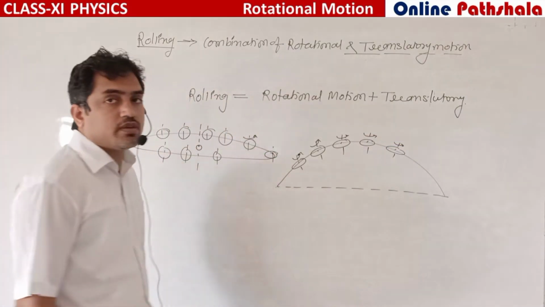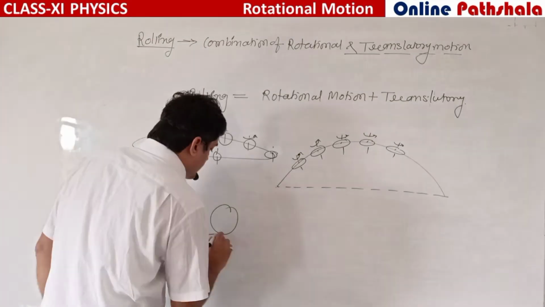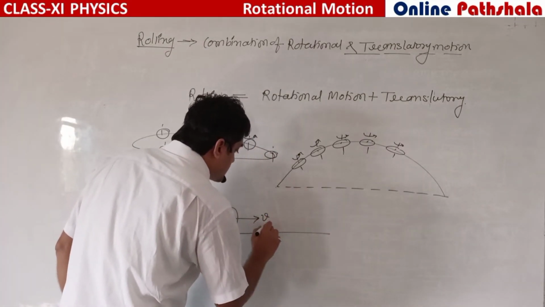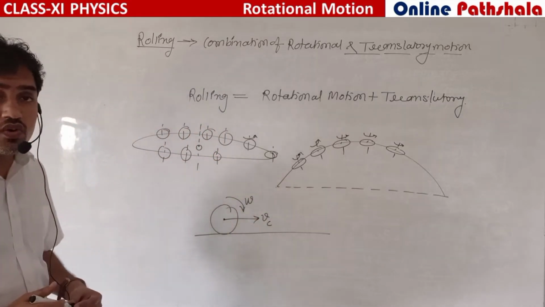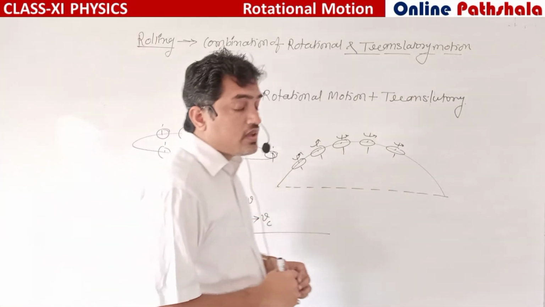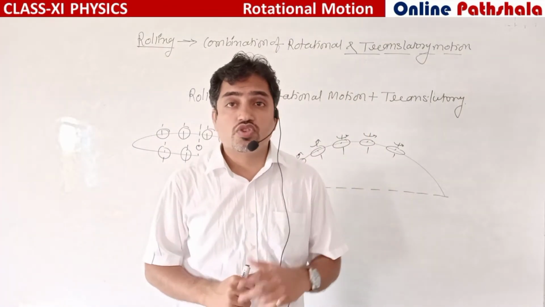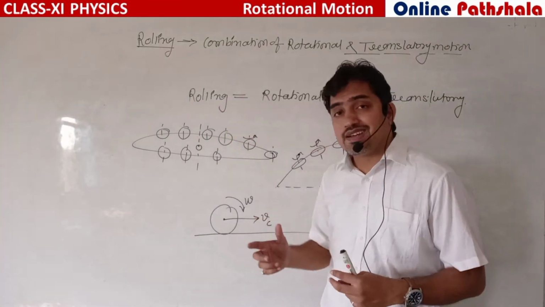It is the concept of rolling. Like the wheel of our car, the center of mass is moving and the wheel is also rotating with omega. So whenever we talk about rolling, we have to consider rotational motion as well as translatory motion.